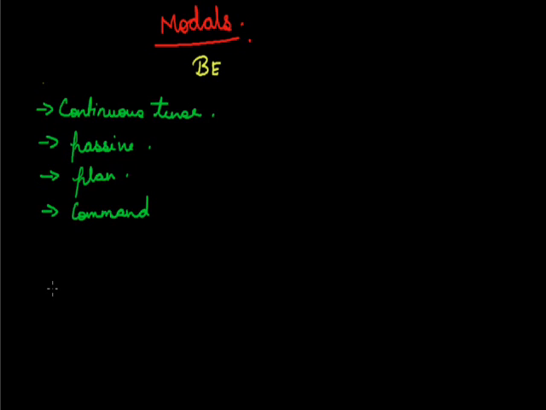So be is used in the past tense also, with the perfect infinitive, to indicate an arrangement that was made but not carried out. For example, they were to have been married last month but had to postpone the marriage until June. So this was an activity which was to take place last month but didn't take place. Next is